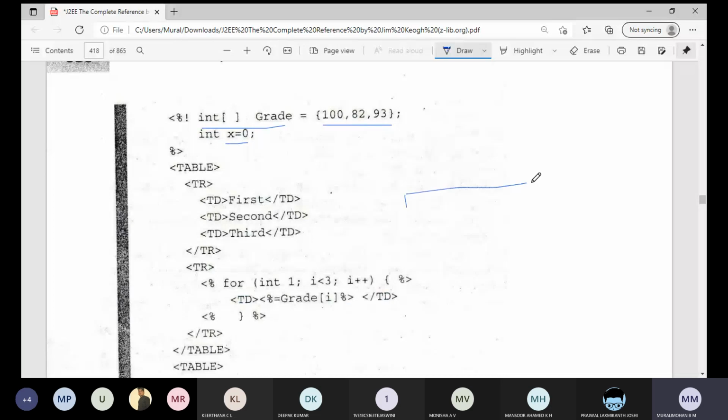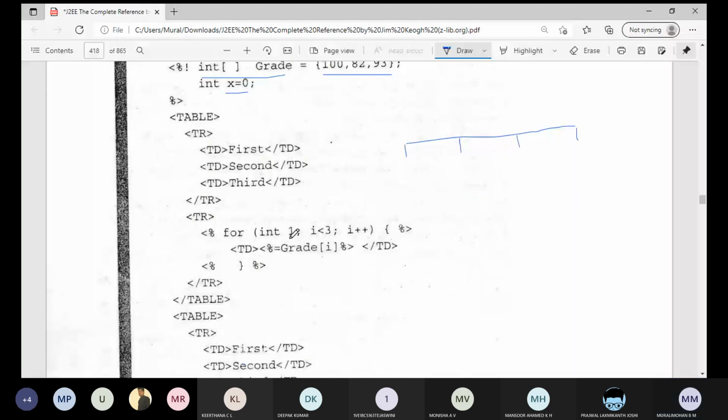Next, we go from 1 to 3, and we display grade of i. This is how we can use a for loop inside the JSP file.